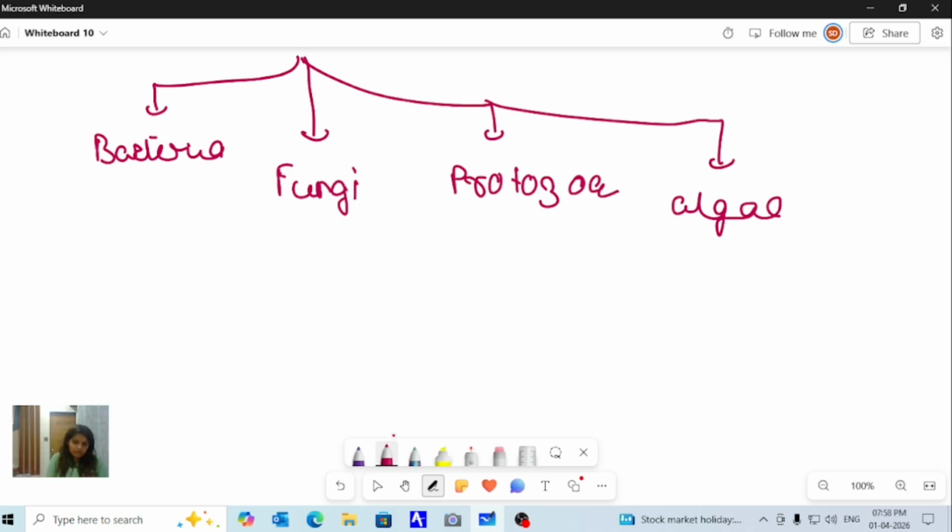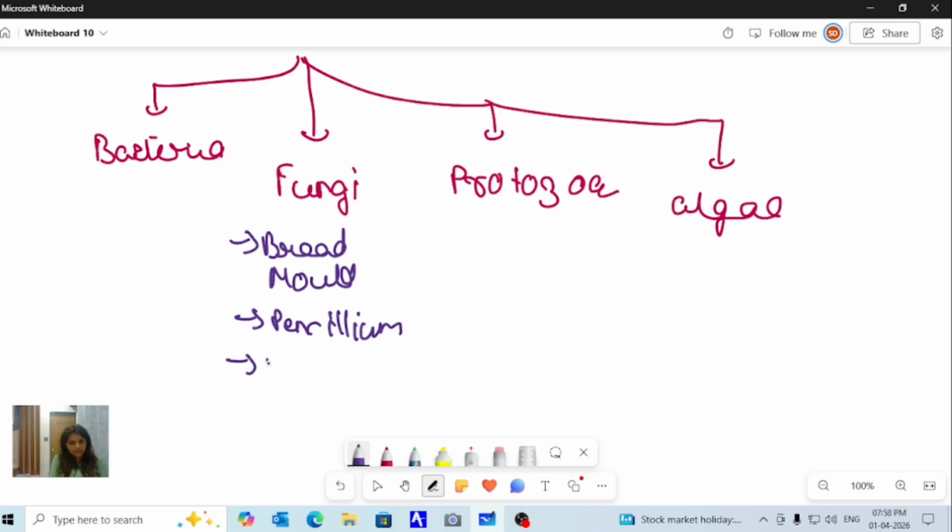Now looking at fungi, the different types of fungi include bread mold, then penicillium, then aspergillus. So these are the different types of fungi which are present around us.